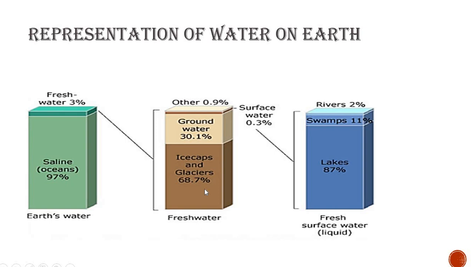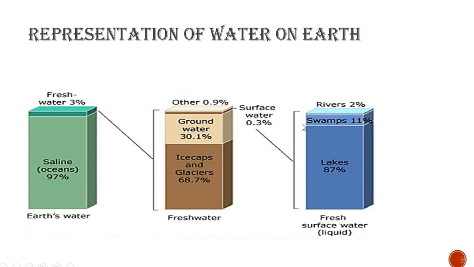In freshwater, 68.7% is available in the form of ice caps and glaciers, while in the form of groundwater it is 30.1%, while the other 0.9% is in the other category, which comes as surface water or water absorbed by the roots of plants, that moisture. Within that, surface water is 0.3%.